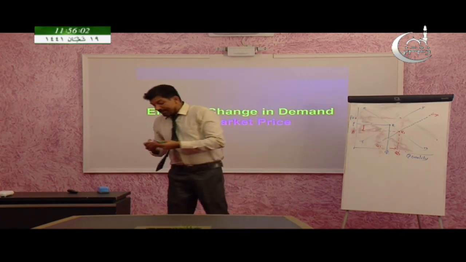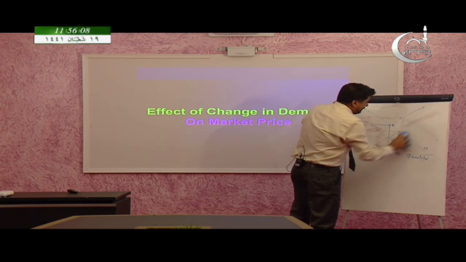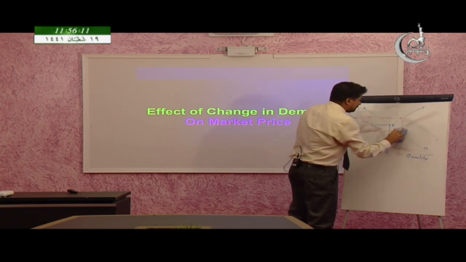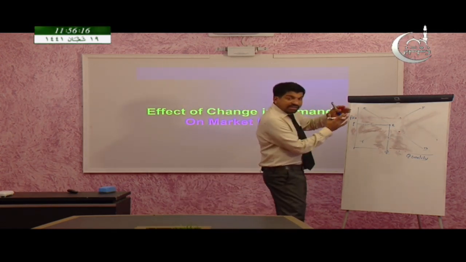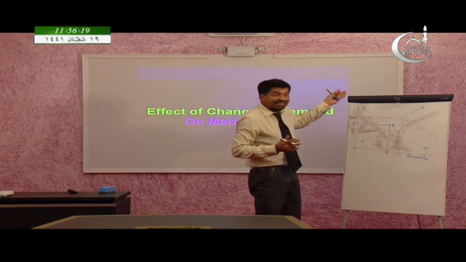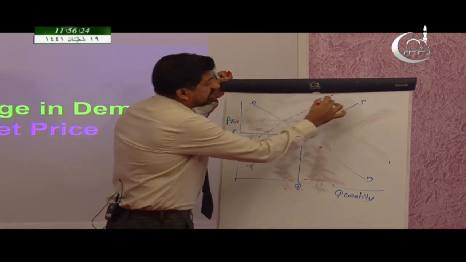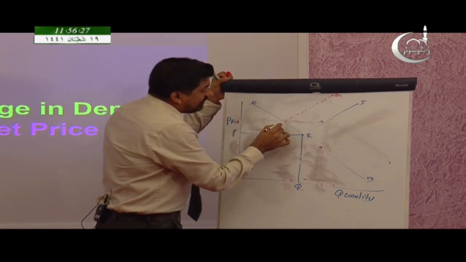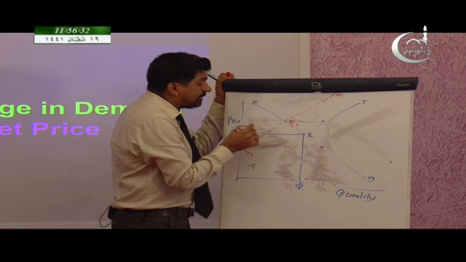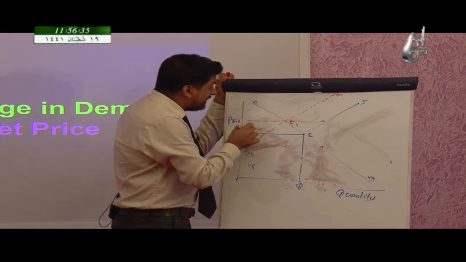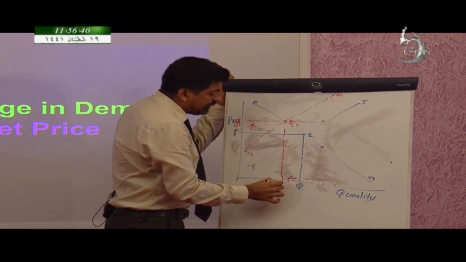And next, what will happen to the market price if there is a decrease in supply? The supply curve will shift to the left. So when you face the supply curve, the left side is towards the left hand side. So the supply curve will shift in this direction. Now, this is a decrease in supply, and we are getting a new equilibrium point here, E1. And what happened to the market price? Let us see, market price increased to P1 and market quantity decreased to Q1.